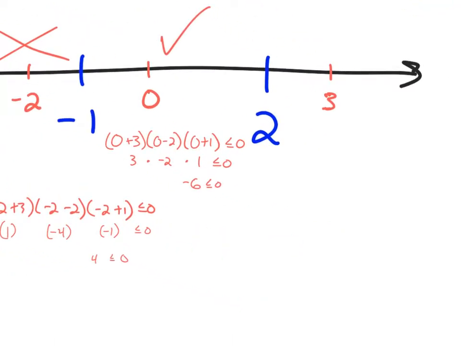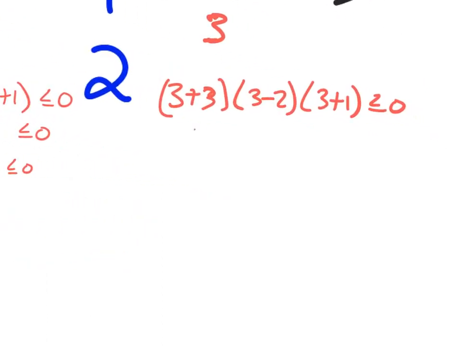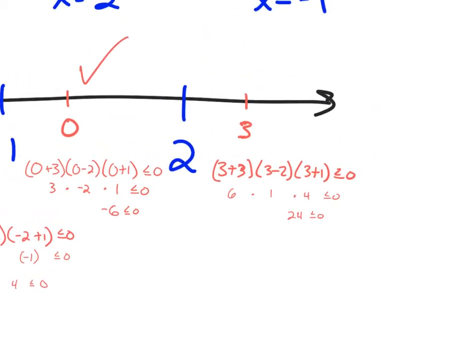And then last, we're checking 3. 3 plus 3 times 3 minus 2 times 3 plus 1 less than or equal to 0. So 3 plus 3 is 6, 3 minus 2 is 1, 3 plus 1 is 4. 6 times 1 times 4 is 24, which is not less than or equal to 0. So that is out.